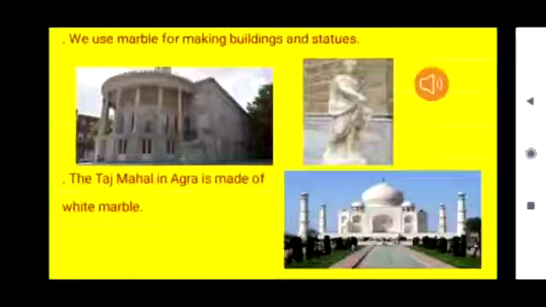Here you can see an image of a building made of marble, and here you can see a statue made of marble. The Taj Mahal in Agra is made of white marble. I already told you marble is available in different colors, but the Taj Mahal is made of white marble, children.